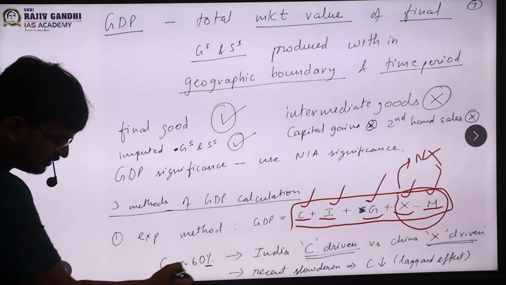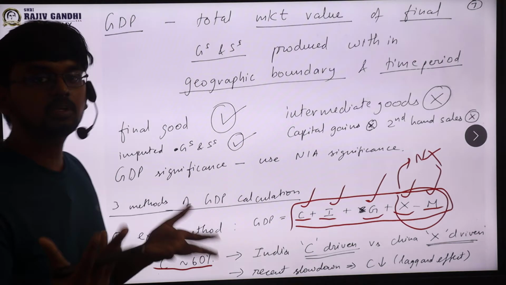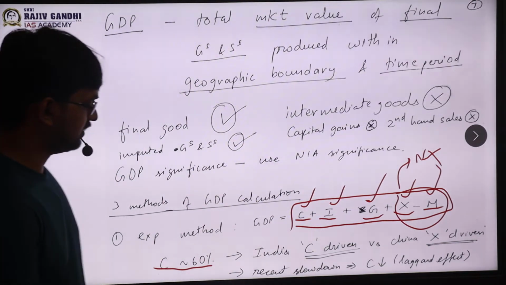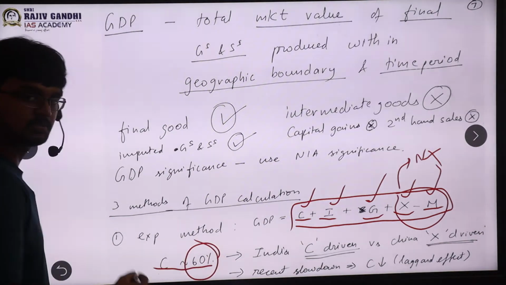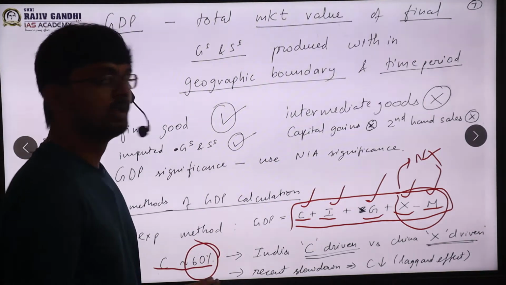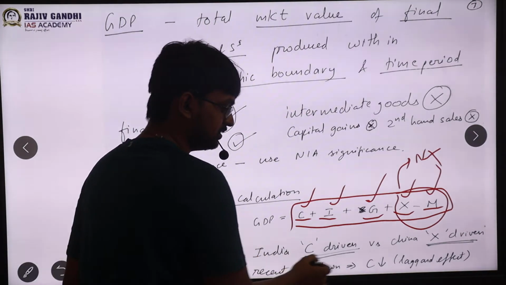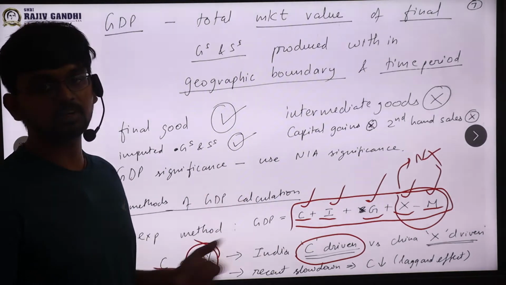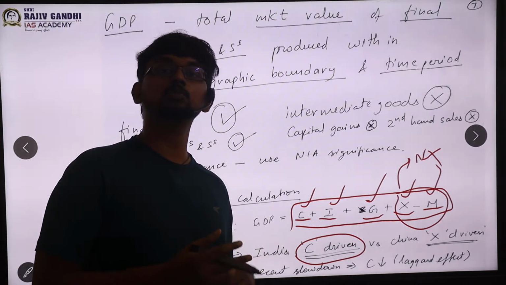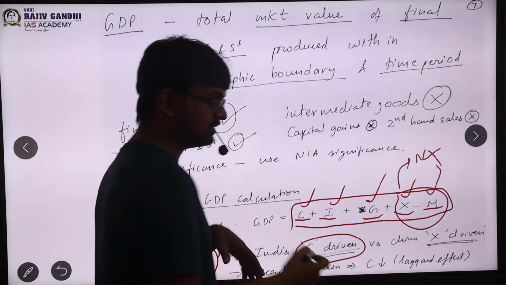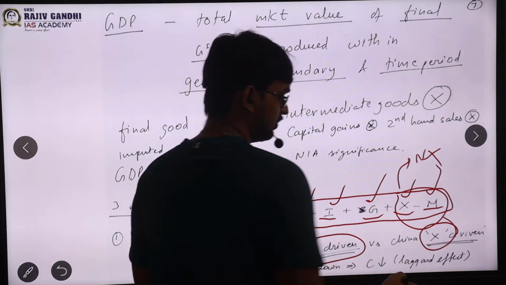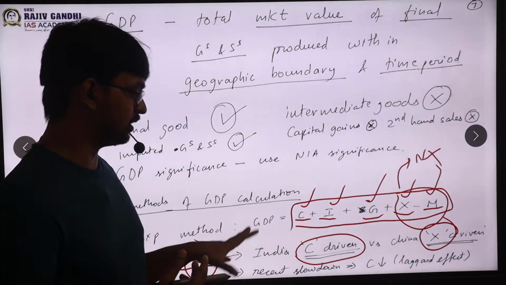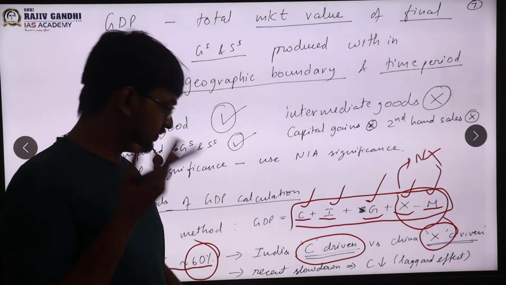See, consumption is the driver of GDP in India, sir. Why? Because 60% of India's GDP is nothing but consumption. So that is why it is called the driver of GDP in India. So that is why India is also called a consumption driven economy. C means consumption. Okay, that is why India is called a consumption driven economy. Whereas China is called export driven. That means its GDP increase is majorly coming because of exports. So we'll be looking at which is better when we look at exports. We'll come to that part. I'm just giving the difference right now.